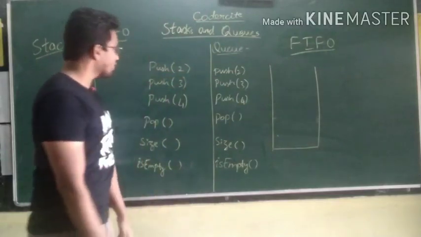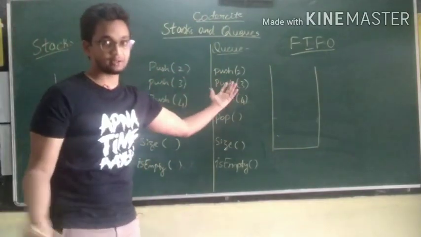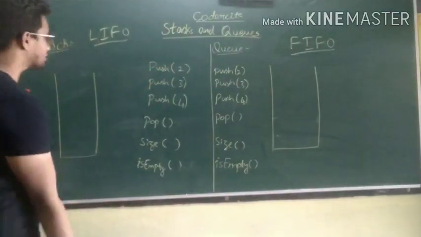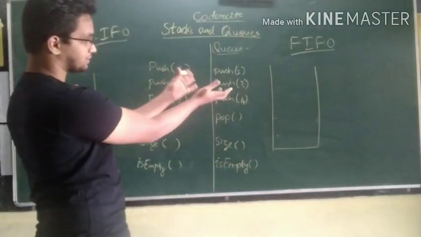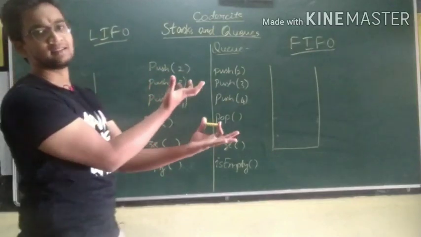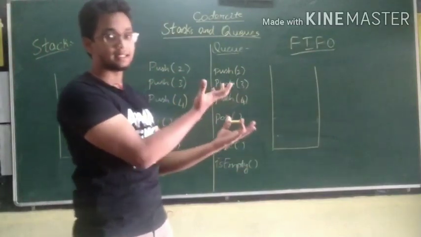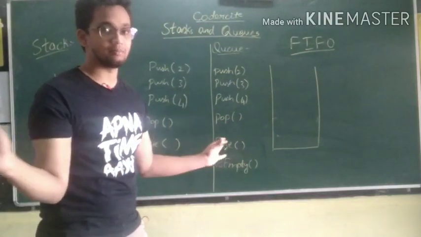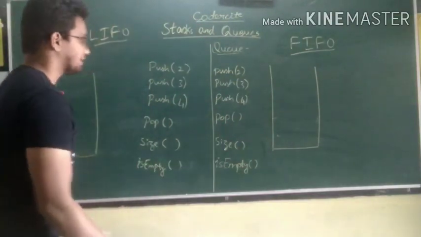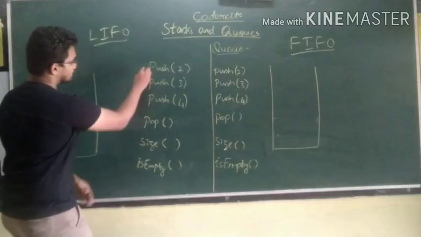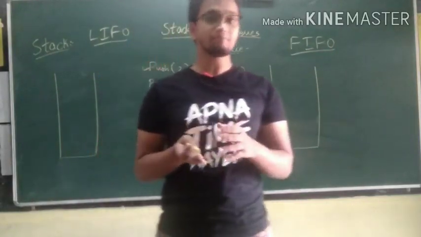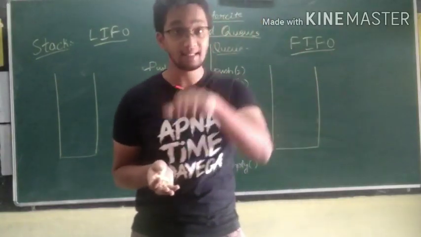Okay, now let me do some operations over stacks and queues and explain how it works. Basically stacks and queues are data structures which look something like this. It's a list by itself, but the implementation is beyond list. The push operation in the stack will be the same as the append operation in the list.